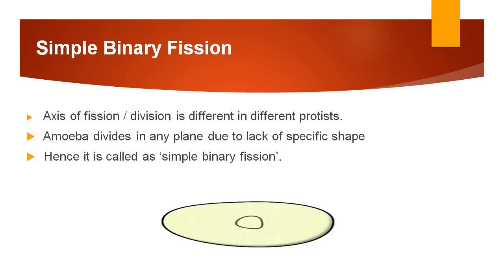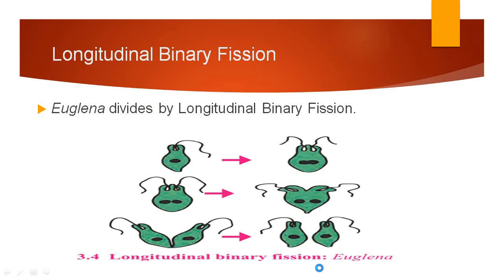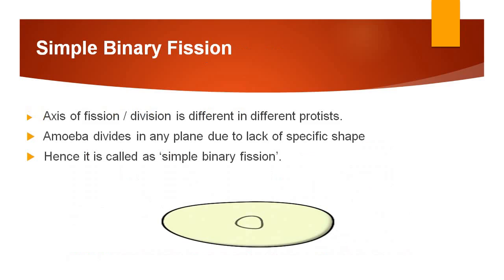The first is simple binary fission. This fission mostly occurs in amoeba. Amoeba continuously changes its shape. That is why it does not have a certain shape, and hence the axis of fission, or the axis of division, is different. And that is why amoeba can divide in any plane.